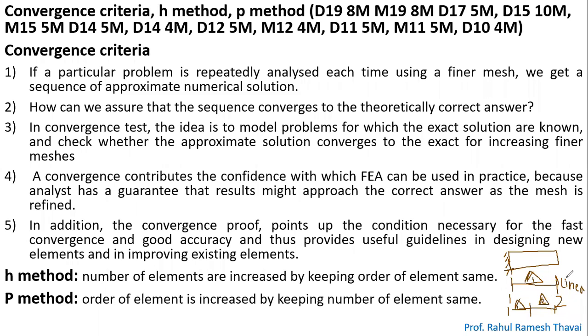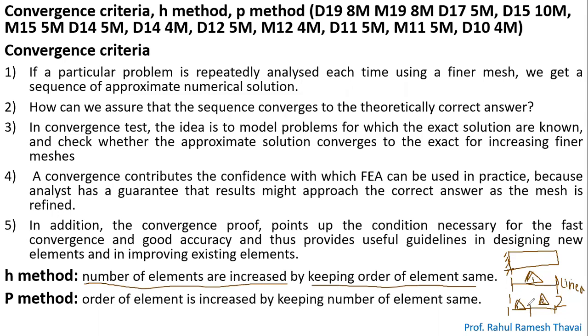Initially there was only one element. So what I have done is increase the number of elements. You can clearly read it out: the number of elements is increased from 1 to 2, keeping the order of elements the same. What is the order of every element? Every element is of linear order.